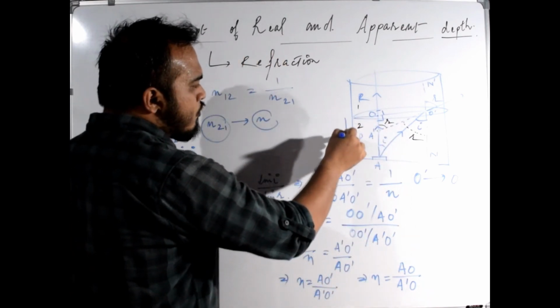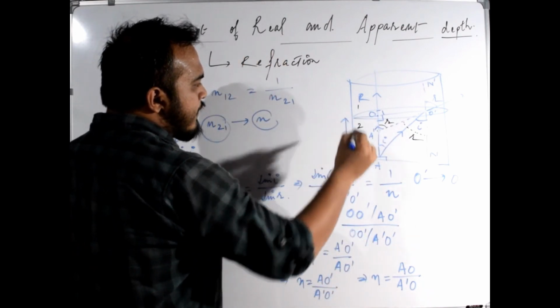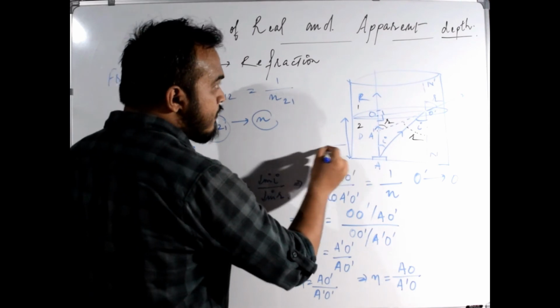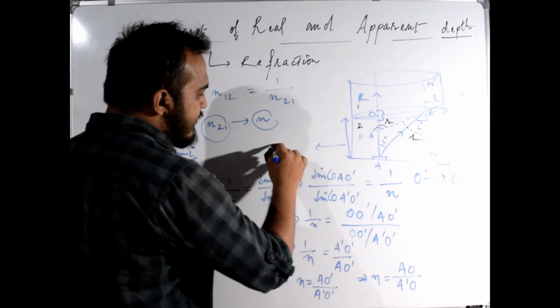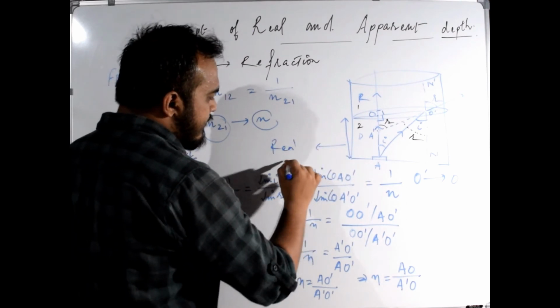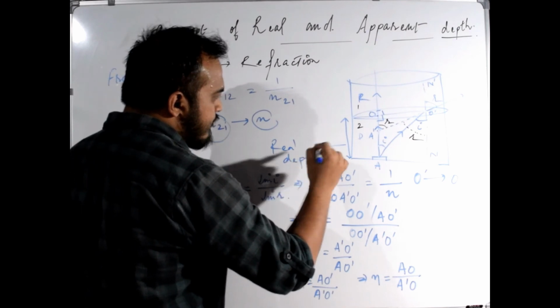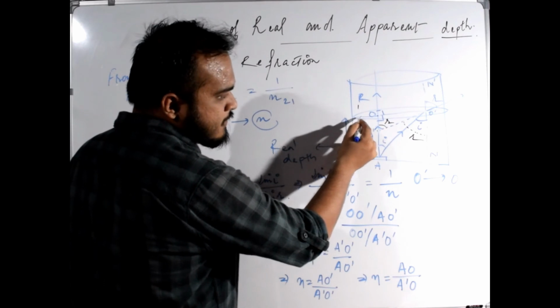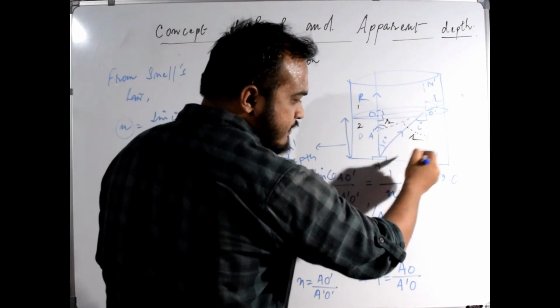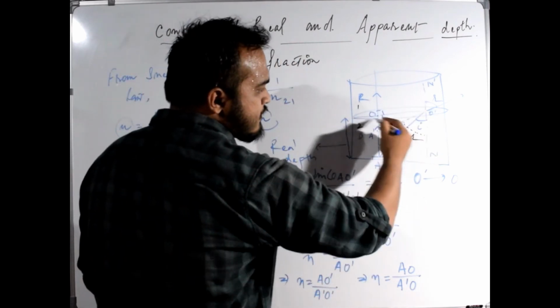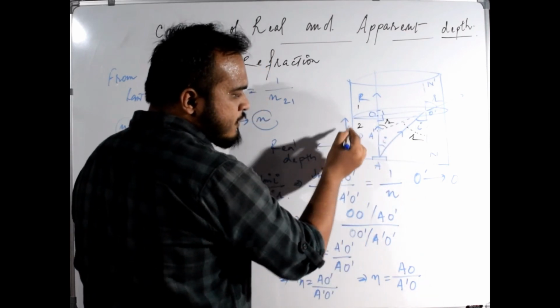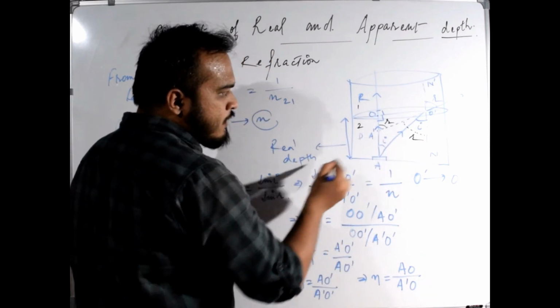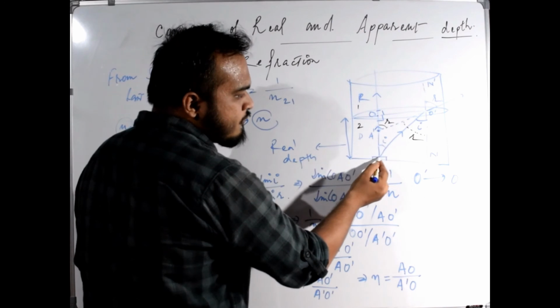But AO is nothing but the real depth, because this is the surface of this denser medium. From the surface to the bottom, this is the real depth, and this is the object.